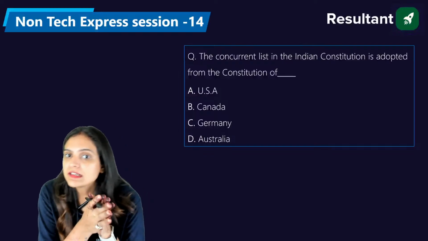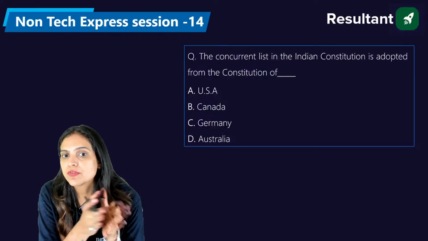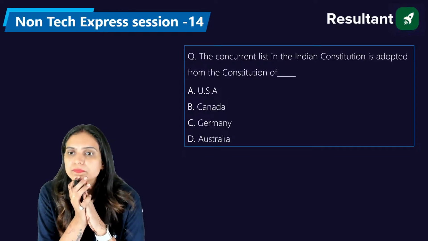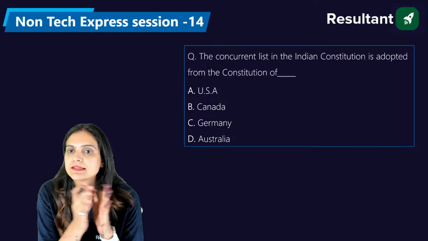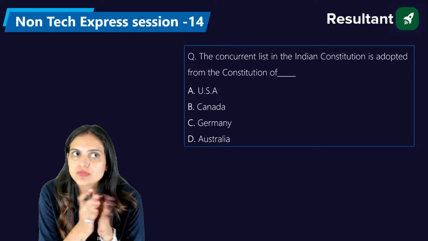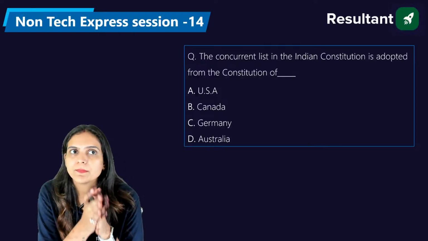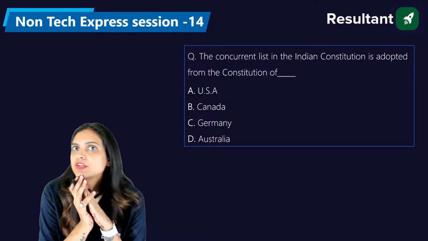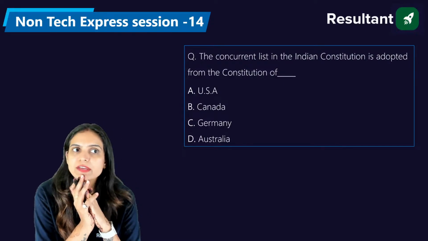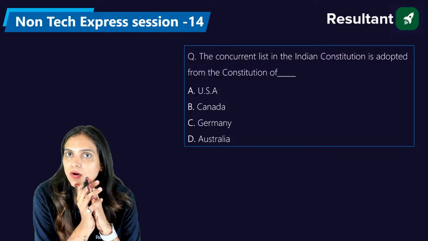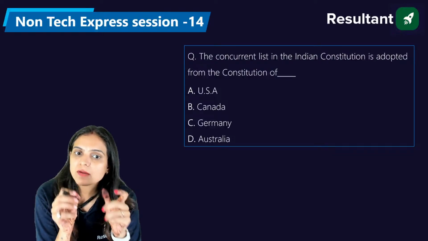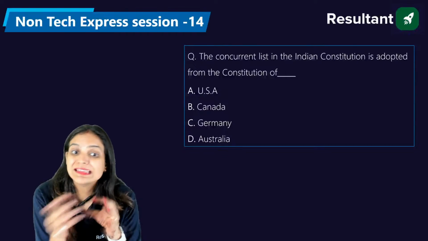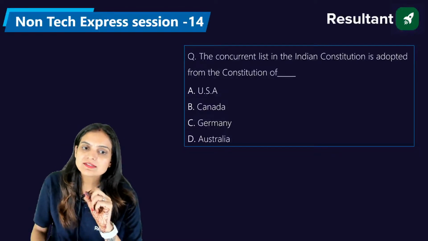Now, the concurrent list in the Indian Constitution is adopted from the Constitution of USA, Canada, Germany, and Australia. Kindly answer this question, everyone. The concurrent list is adopted in the Indian Constitution from the Constitution of which country? Concurrent list. So generally we have the union list, we have the state list, and we have the concurrent list. If any subject or matter comes in the concurrent list, the union has superiority of preference in that way, rather than the states.